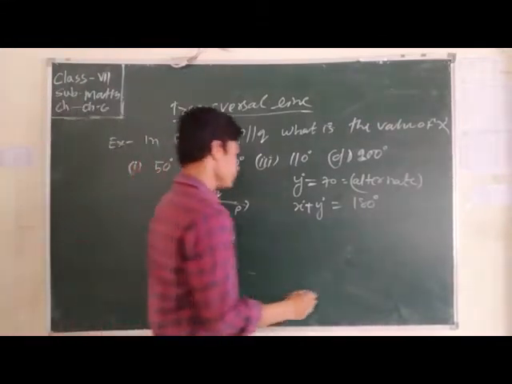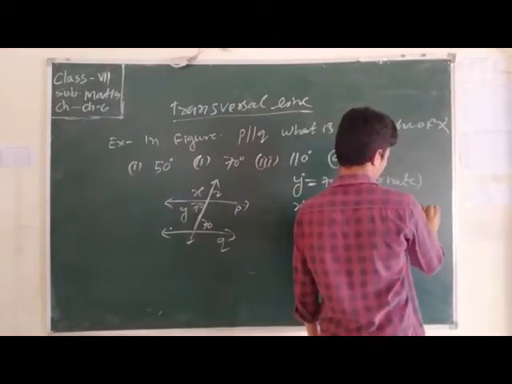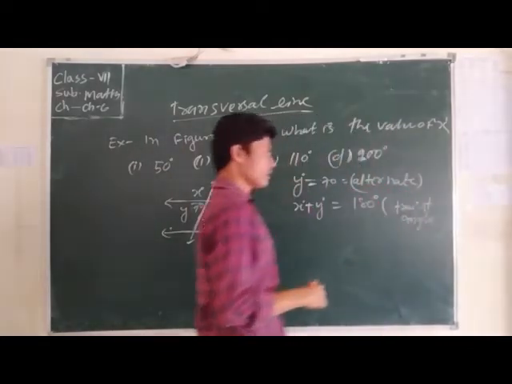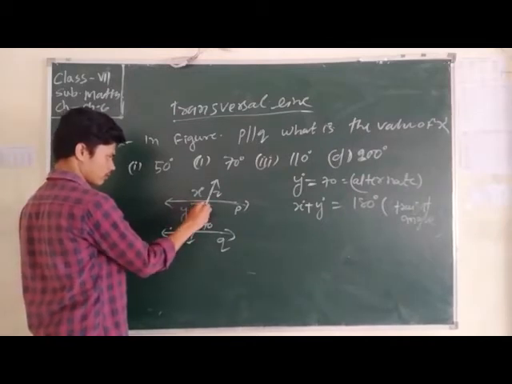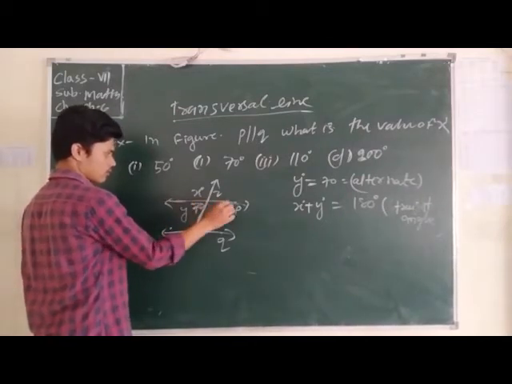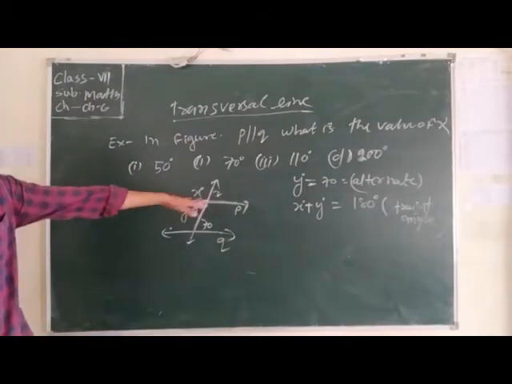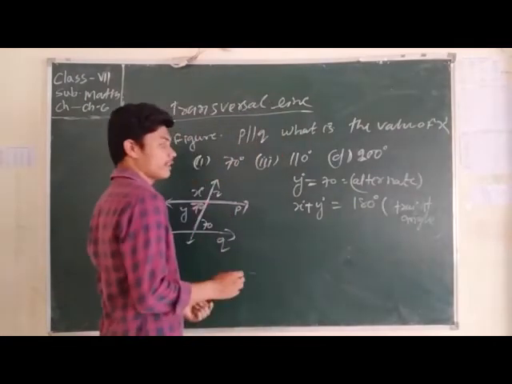Okay. Straight angle is there, so 70 plus x equal to 180 degree, because a straight angle equal to 180 degree.